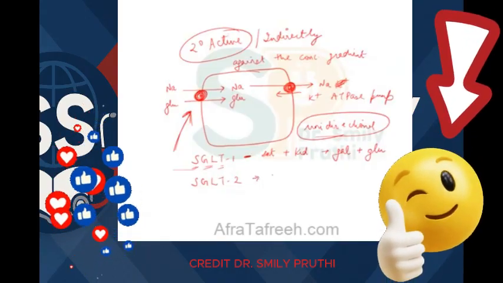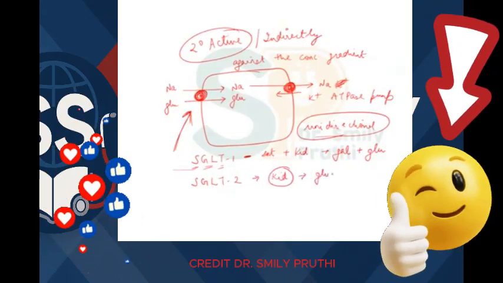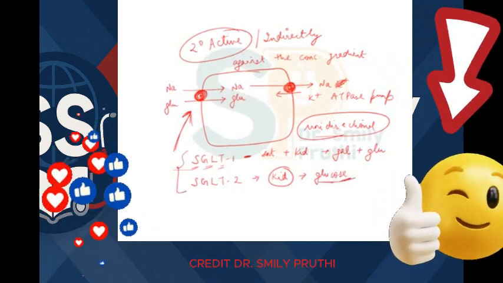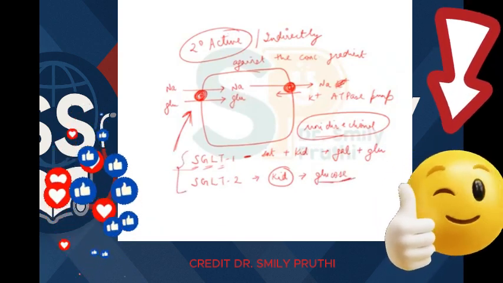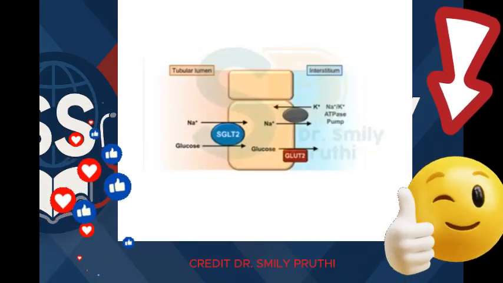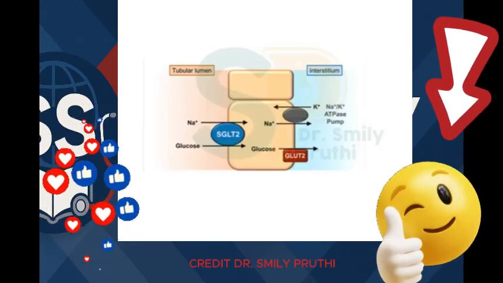SGLT2 is only present in kidneys and it is transporting only glucose, right? This is very important. SGLT1, SGLT2 you have to learn, right? So see this ready-made diagram here. Already I have made this diagram, but now you can see the ready-made diagram also.